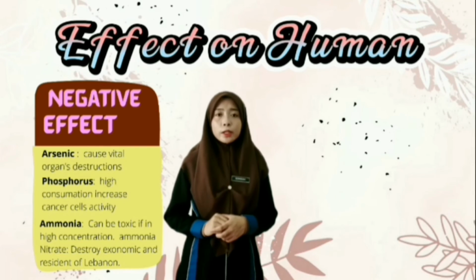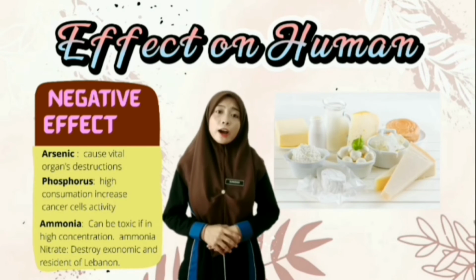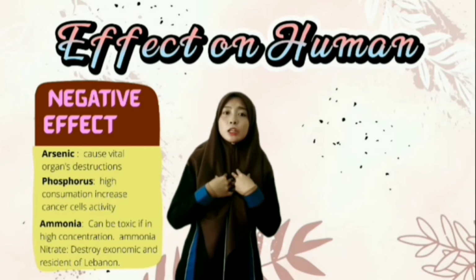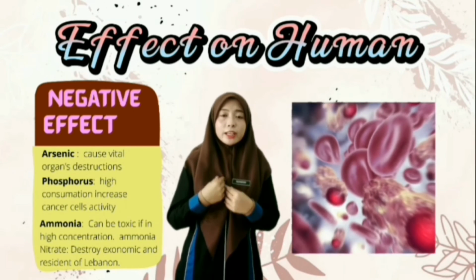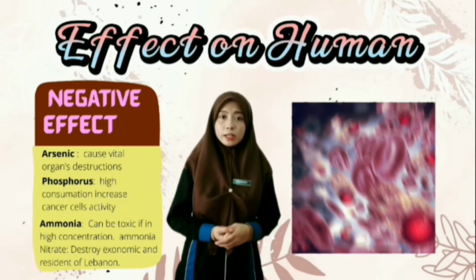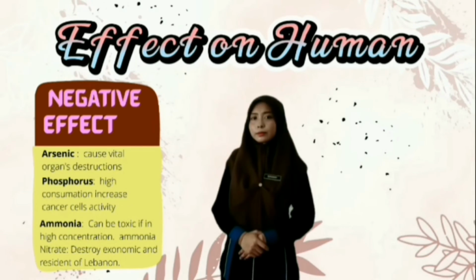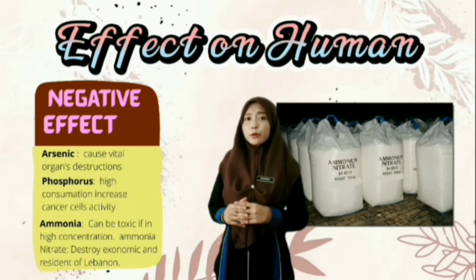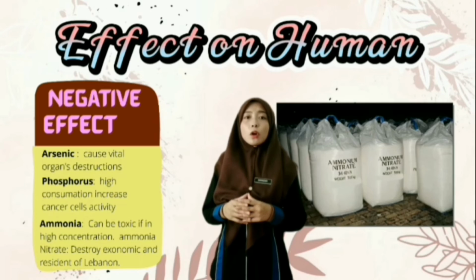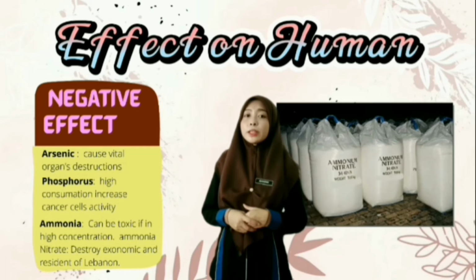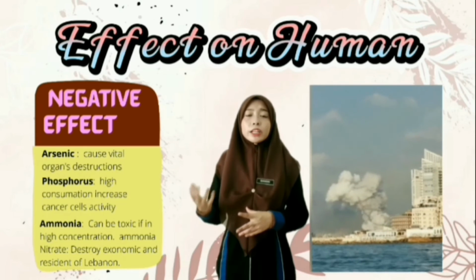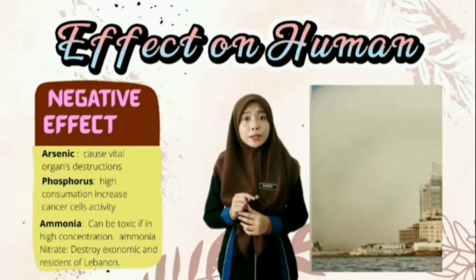Do you remember what was said before? Phosphorus can be found in our dairy products. So high content of phosphorus in the human body can induce rapid growth of cancer cells. A high concentration of ammonia can be toxic. A byproduct of ammonia, which is ammonium nitrate, known as fertilizer, can be highly explosive if stored in a large amount. Remember the incident that happened in Beirut, Lebanon?